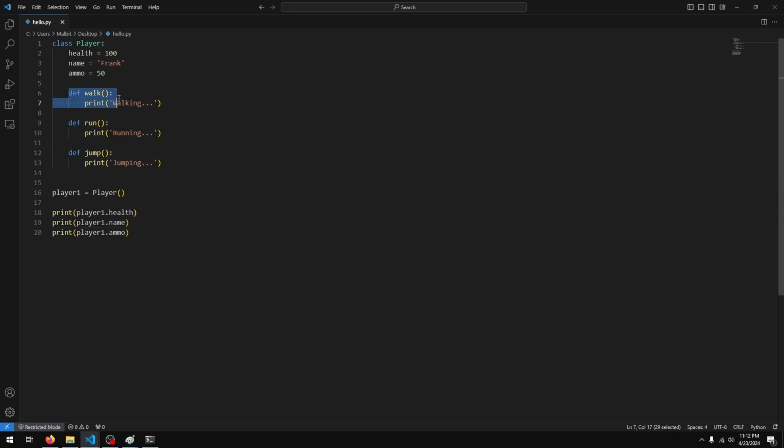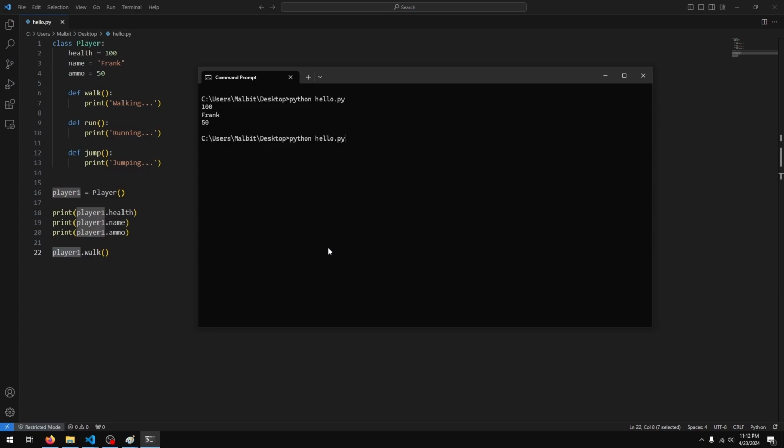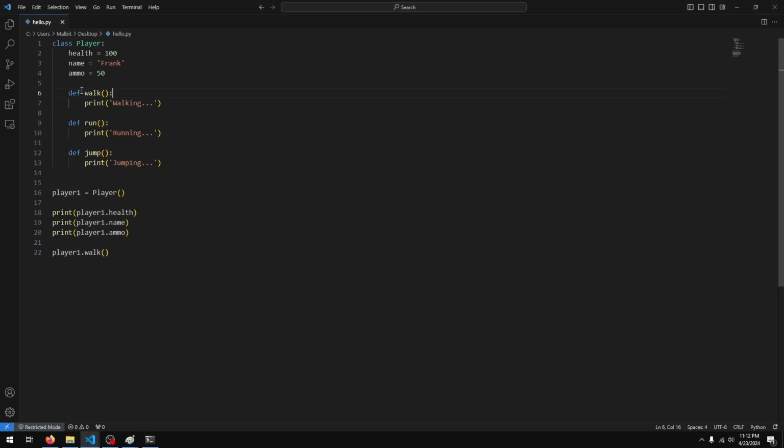Now let's try running one of these methods. So I'll just say player1 dot walk, and this will basically execute or run the walk method in the player1 object. So if I run my script now, we actually get an error. It says Player.walk takes 0 positional arguments, but 1 was given. Essentially what this means is this walk method is receiving an argument, but we don't really have any parameters here.